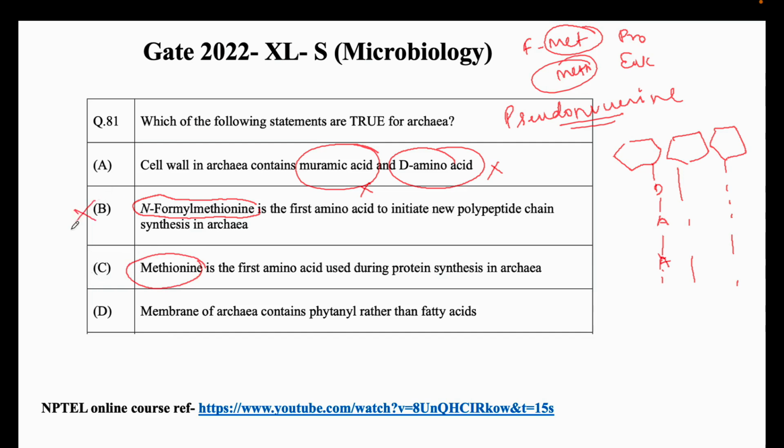So this is wrong, and this is also wrong. There are no D amino acids present in archaea, and we also have pseudomurein. Methionine is the first amino acid during protein synthesis in archaea. Yes, this is correct. And the membrane of archaea contains phytanyl rather than fatty acid. This is also correct, right? We have phytanyl side chains. So the correct options are C and D.